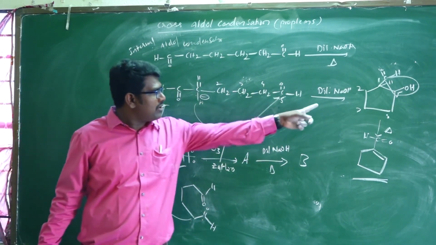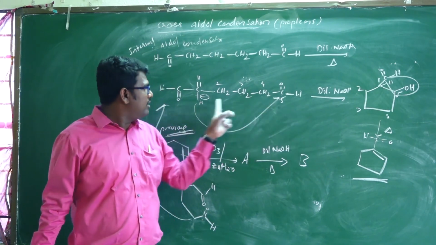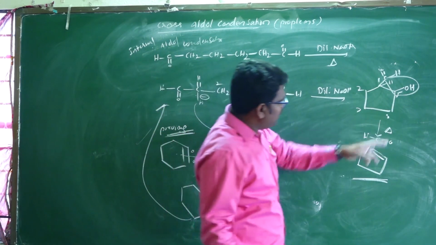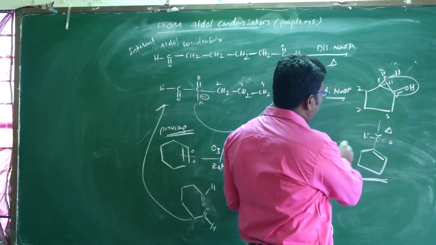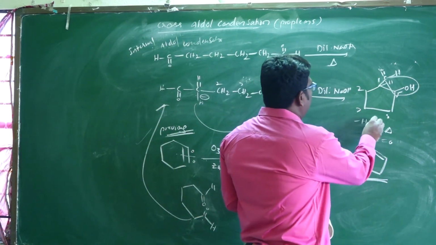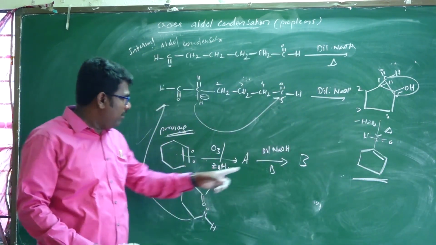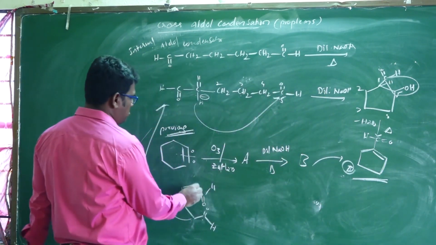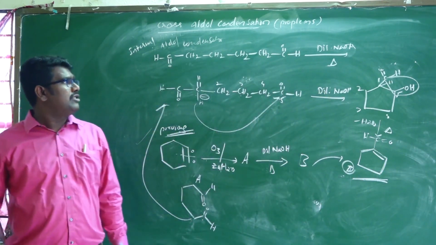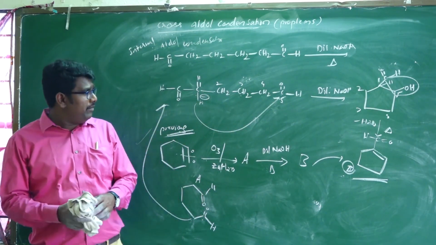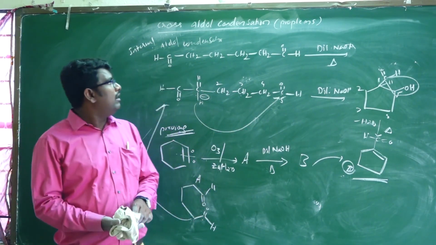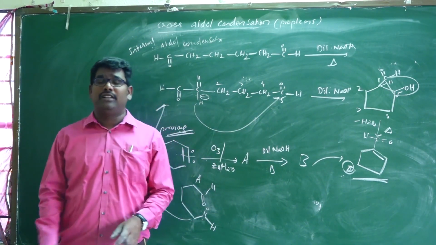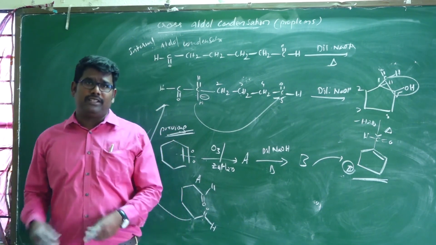Again it undergoes aldol with dilute NaOH, forming a 5-membered cyclic compound, which on heating loses a water molecule, forming this one. This is B, and A is this one. So this is predicting the given product using aldol condensation, crossed aldol condensation and internal condensation reactions.